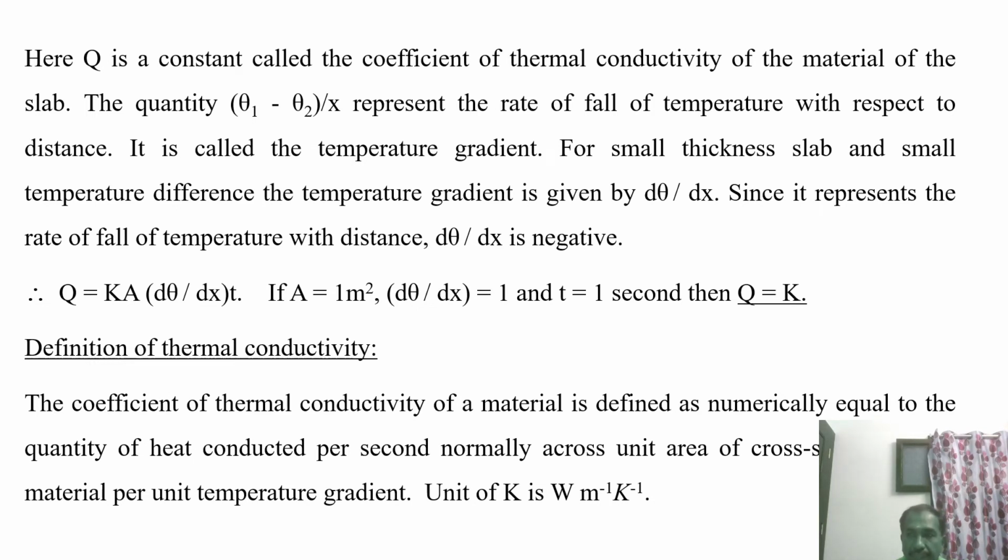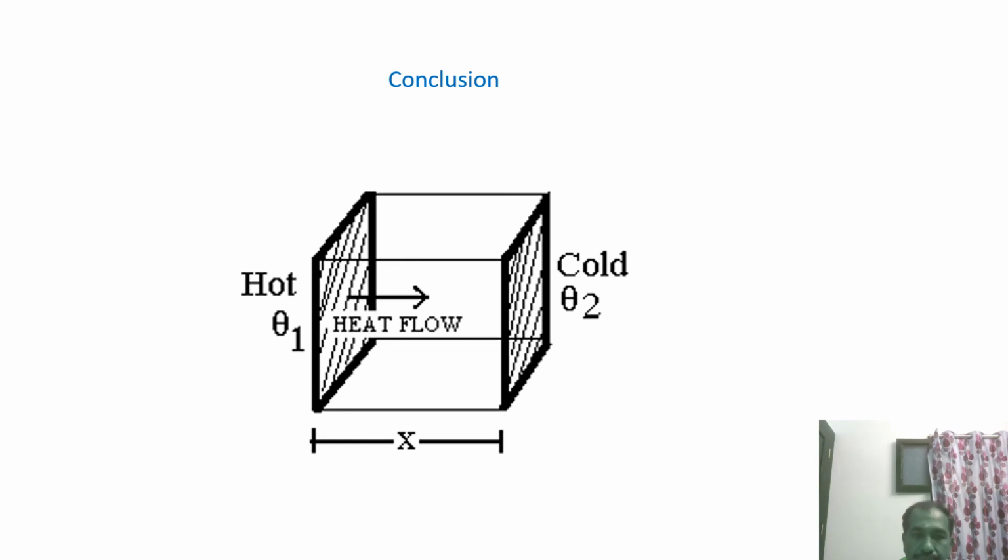The thermal conductivity of the metal is defined as numerically equal to the quantity of heat conducted per second across a unit area of cross section of the material per unit temperature gradient. The unit is K equal to watt per meter per Kelvin, W m^-1 K^-1. This is the unit of thermal conductivity.